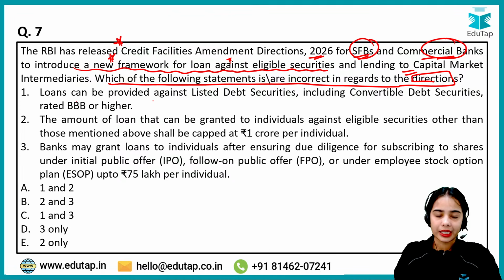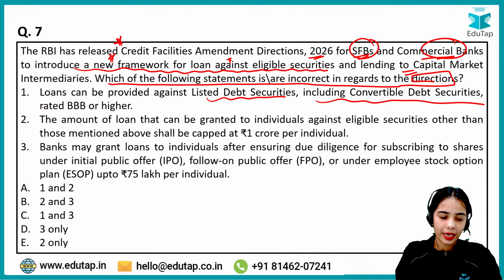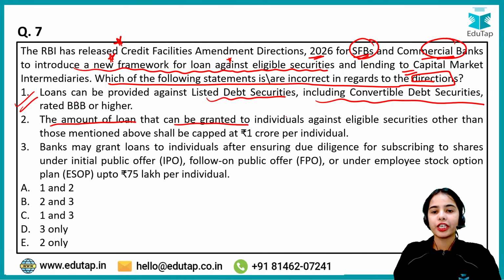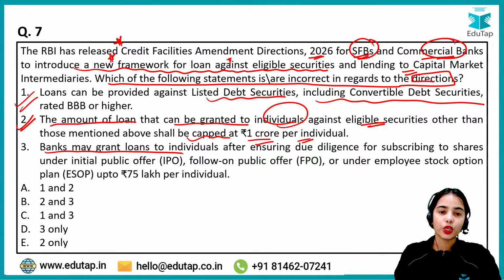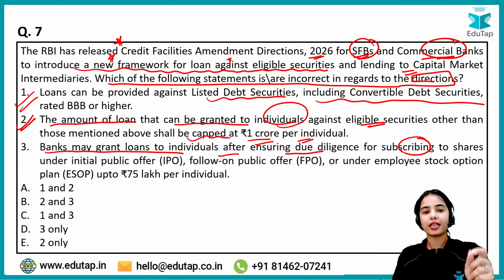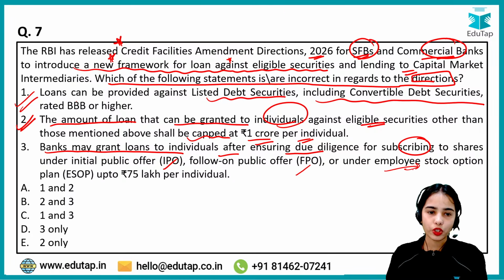So loans can be provided against listed debt securities, including convertible debt securities rated BBB or higher. That is absolutely correct. The amount of loan that can be granted to individuals against eligible securities other than those mentioned above shall be capped at 1 crore rupees per individual. This is also correct. Okay, banks may grant loans to individuals after ensuring due diligence for subscribing to shares. So banks can give loans to individuals for subscribing to shares under IPO, FPO, or under employee stock option up to 25 lakh per individual.